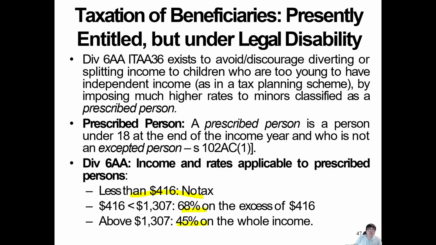So the reason for this is basically to discourage income splitting to children who are too young to have independent income. If you give to a 1 year old kid or 5 years old kid, what are they going to do with money? Basically, you just use them as a pawn to reduce your tax, and the ATO frowns upon that.